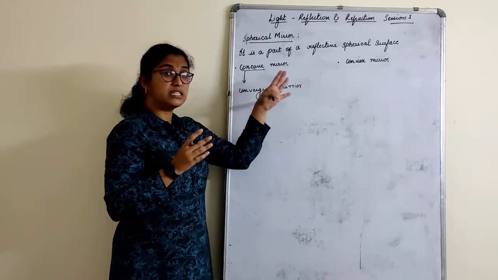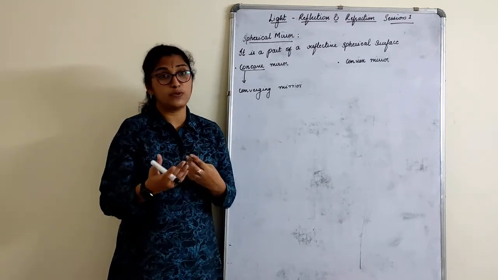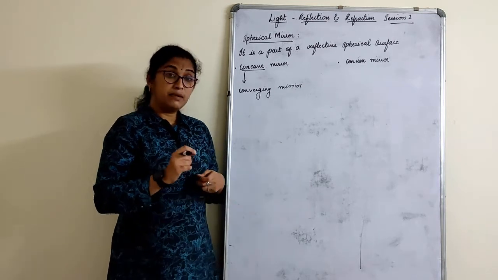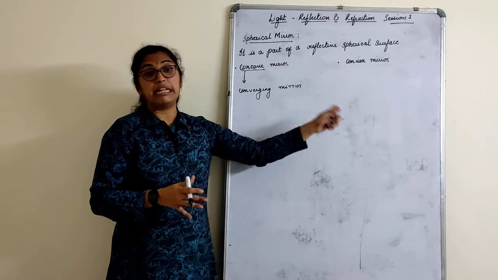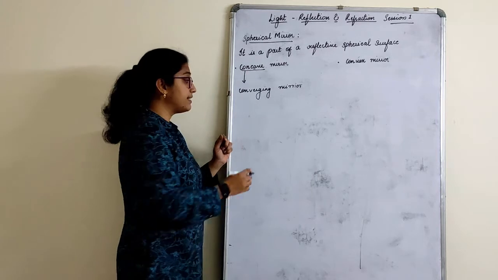Both in mirrors as well as lens, it is very simple. For a mirror, we at least have 2 rays that we have to remember, but lens is simpler than mirror. The main thing is if you understand thoroughly how to draw ray diagrams for a mirror, then lens automatically becomes very simple. So let's understand those 3 tricks.